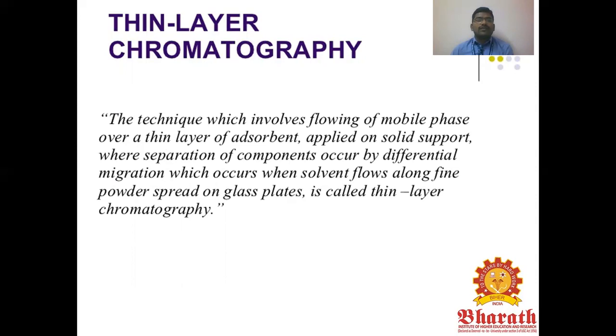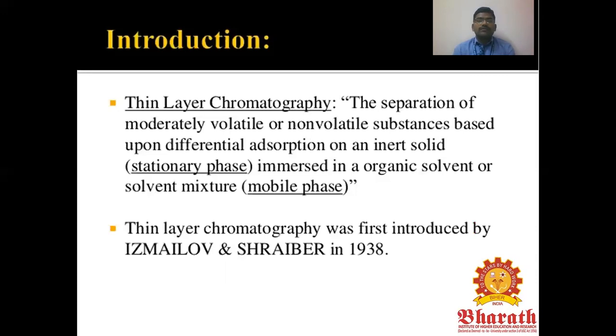This is thin layer chromatography. This technique involves the flowing of the mobile phase over a thin layer of adsorbent applied on a support, where the separation of the compounds occurs. Differential migration is possible for compounds when a solvent flows along a fine powder spread on a glass plate. Alumina gel as a fine powder spread on a glass plate is called thin layer chromatography. Thin layer chromatography is a separation of moderately volatile or non-volatile substances based upon differential adsorption on an inert solid.